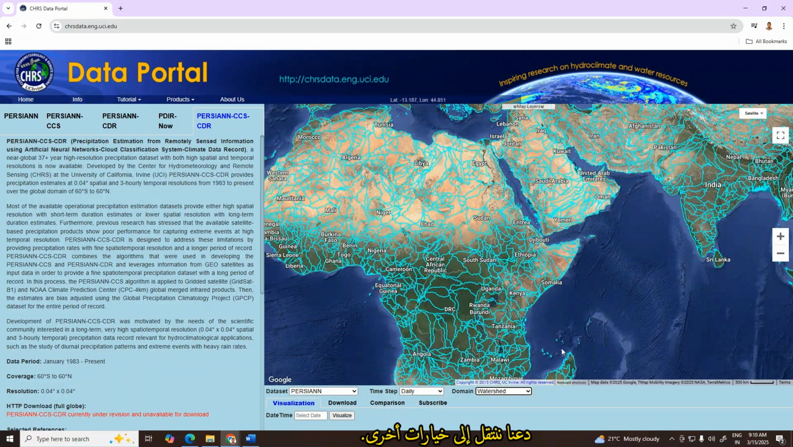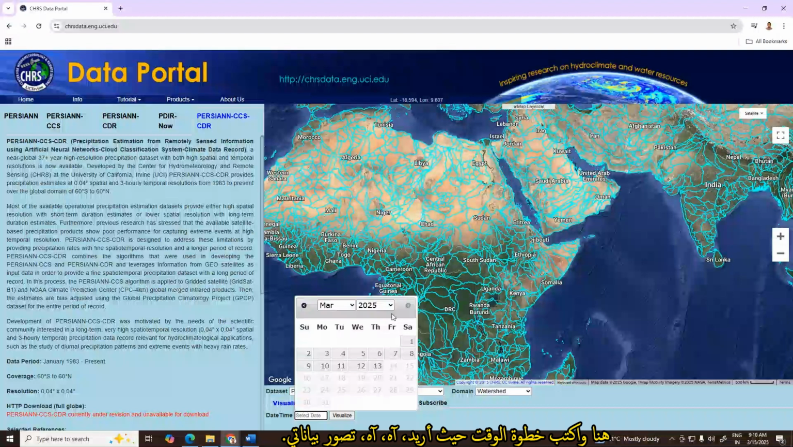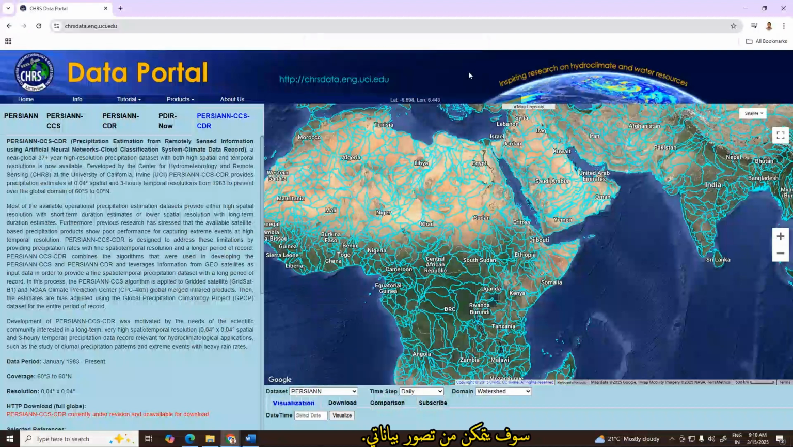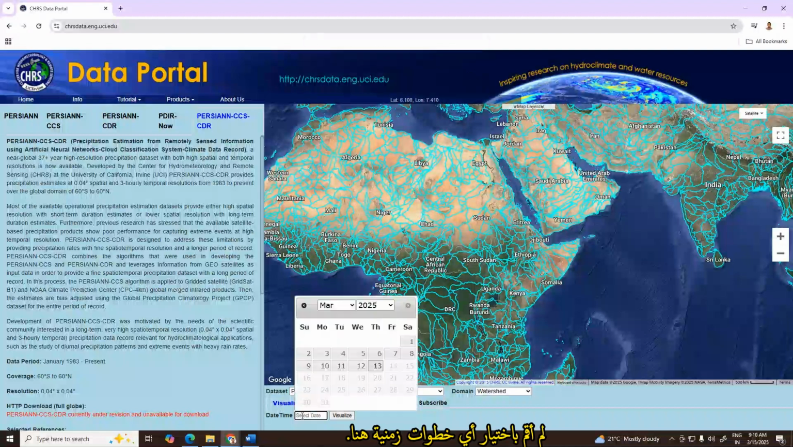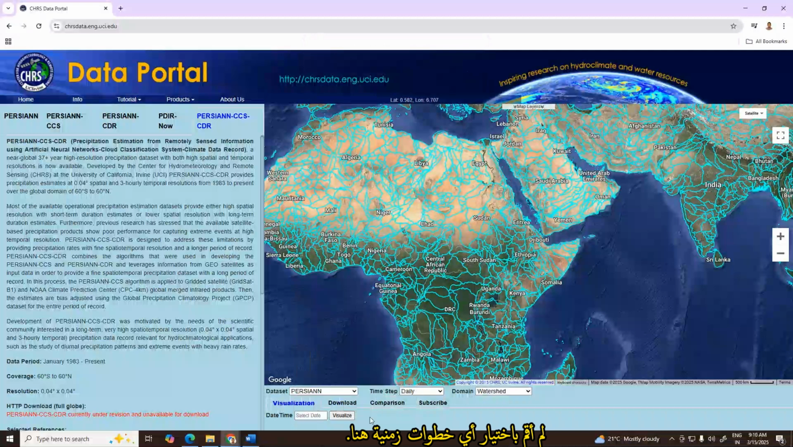Let's navigate to other options. Here, visualization. If I want to visualize our data before downloading, I can select here and write the time step where I want to visualize my data. It will visualize my data. I didn't select any time steps.